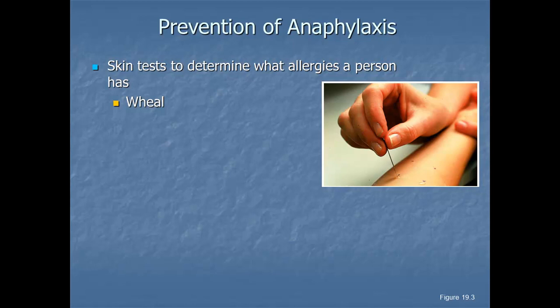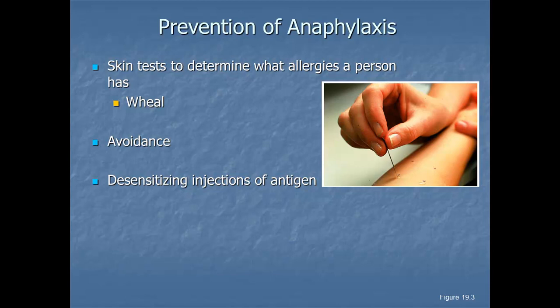Once you find out what you're allergic to, the next best thing to do is to avoid it. Don't eat it at all. Don't become exposed to it at all. There's also what we call desensitization injections of the antigen, and this is what you hear about with allergy shots.